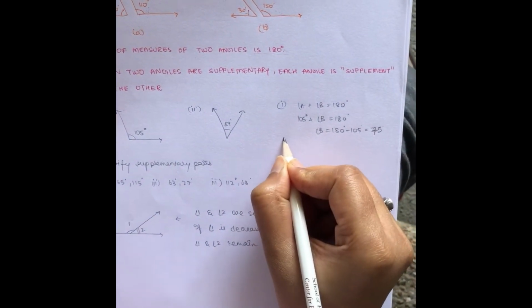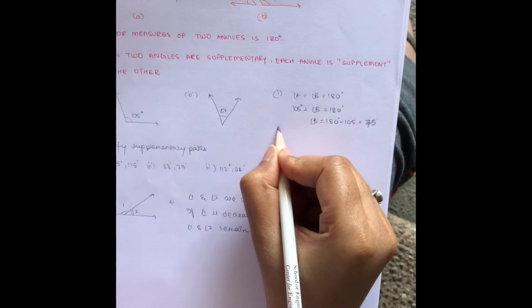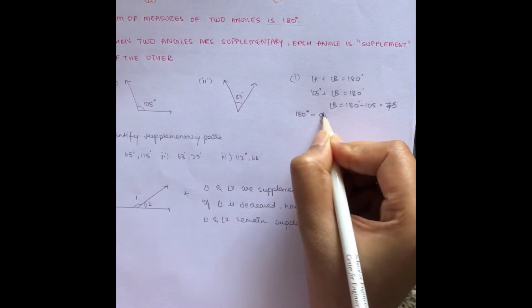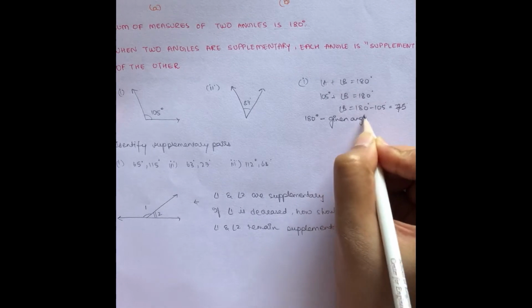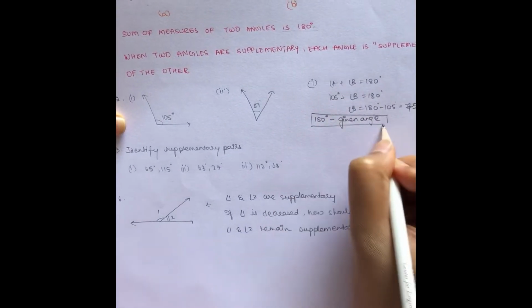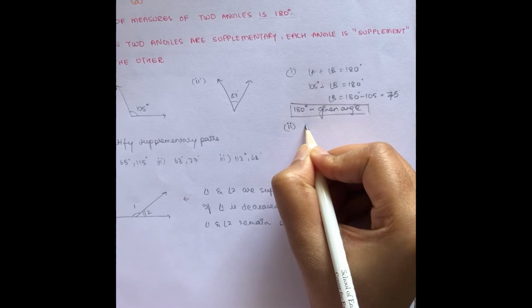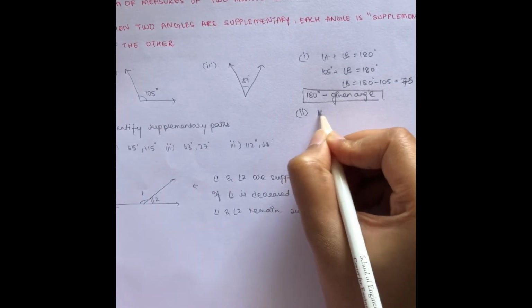So, in order to find the supplement of an angle, we have to subtract it from 180. Let's substitute this in order to find the supplement of 87 degrees.